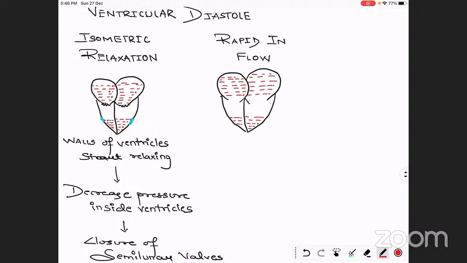Now what is going to happen, as we know that pressure is increasing inside the atria because the atria are completely filled with blood. So due to increased pressure, there will be the opening of the cuspid valves, that is the bicuspid and the tricuspid valves. Okay.